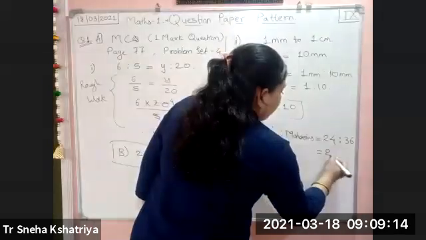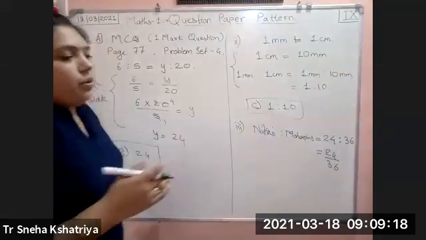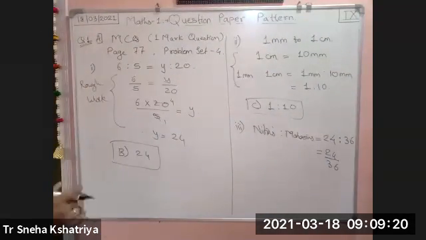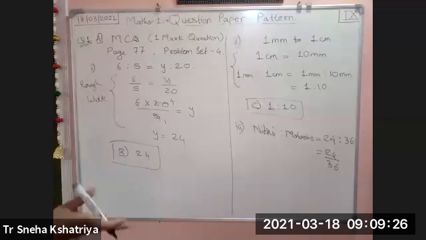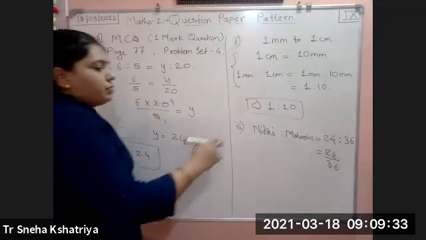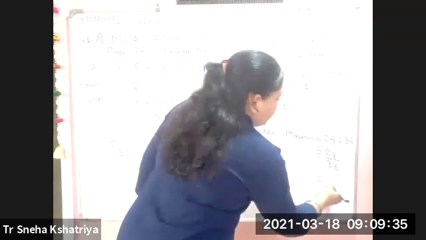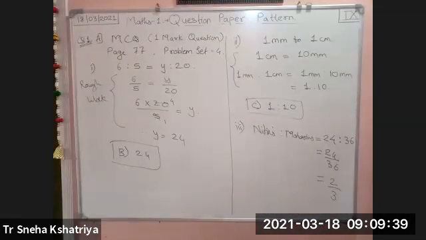How are we going to solve? 24 divided by 36. If you know that it comes in the 12 table, you can write directly that it is 12 twos and 12 threes. If you don't know, solve it by 2. Divide both the numbers by 2 because both are even. You will get the same numbers, 2 upon 3. So it depends upon you.